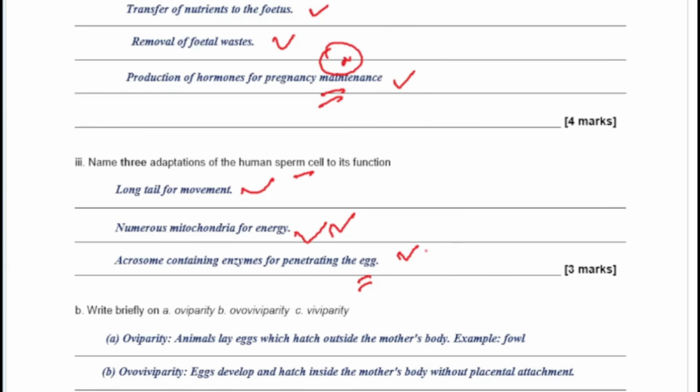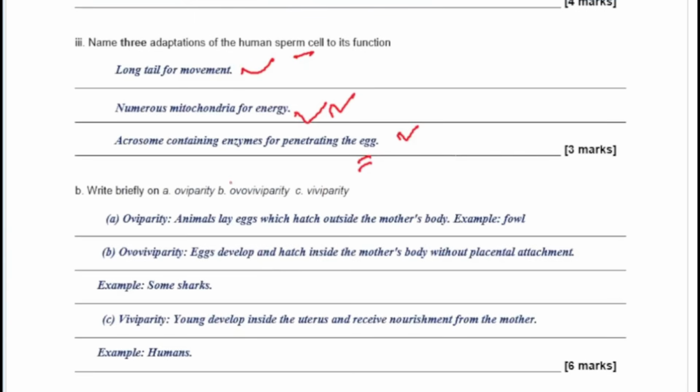Very interesting process. Now you come to oviparity. Oviparity is for animals that lay eggs, and basically they lay the eggs outside the body of the mother, like what you have in your hen or your chicken farm. Ovoviviparity, here the eggs develop inside, but before they give birth they just come out. Okay, they don't have a placenta actually. You have that in sharks and also in some reptiles. And in viviparity, the young develop inside the uterus and receive nourishment from the mother. An example is what you have in humans.